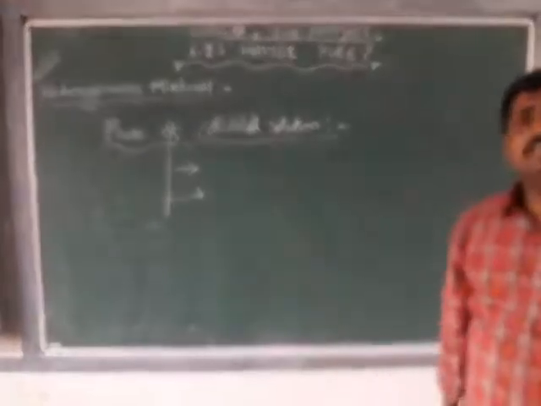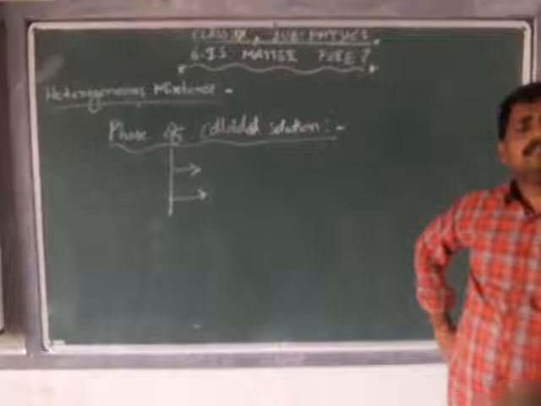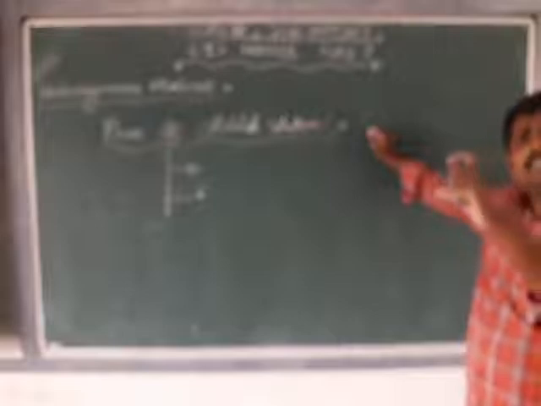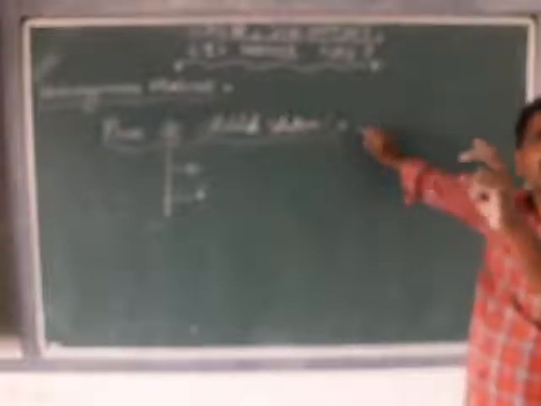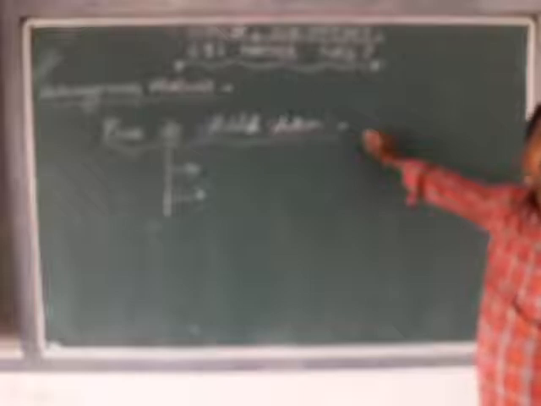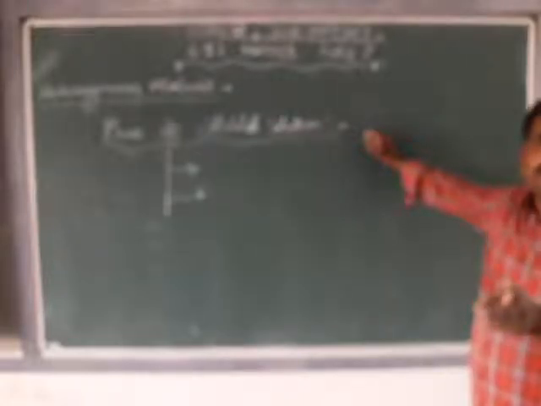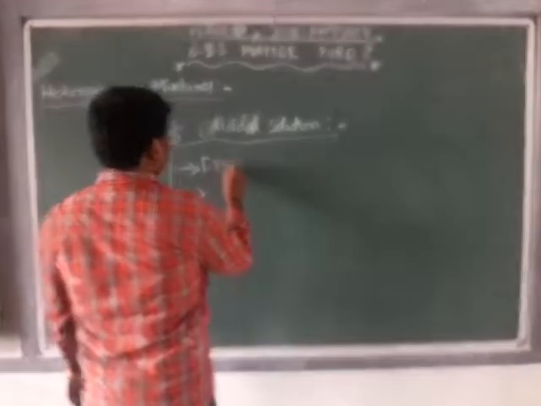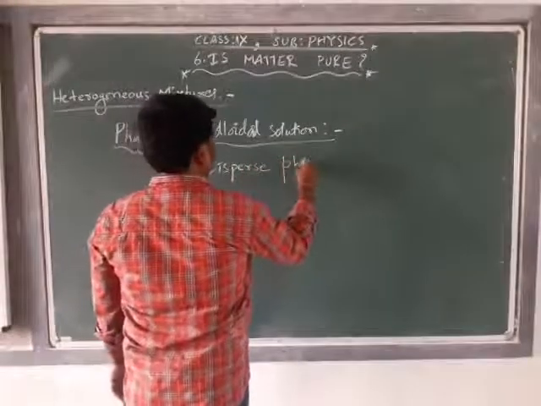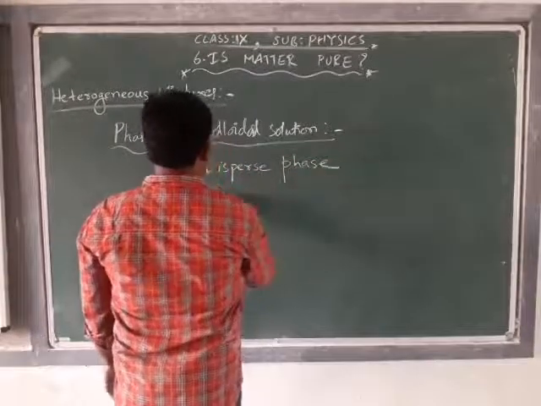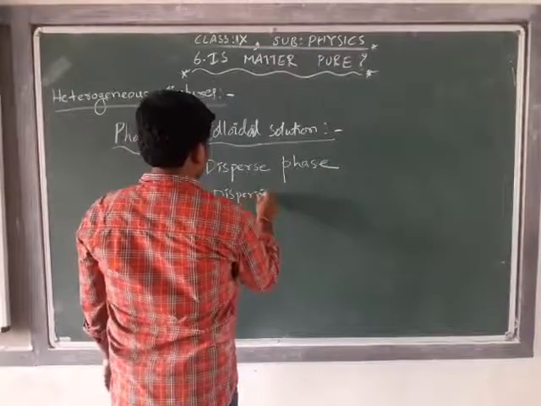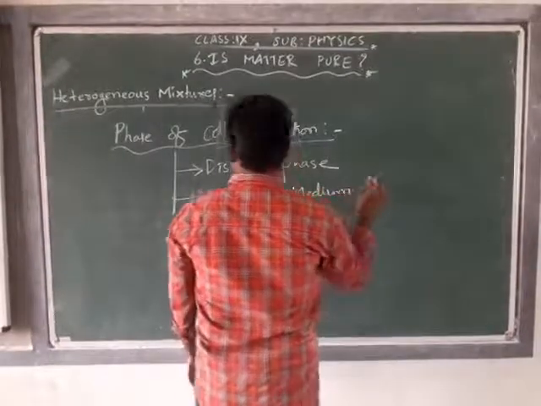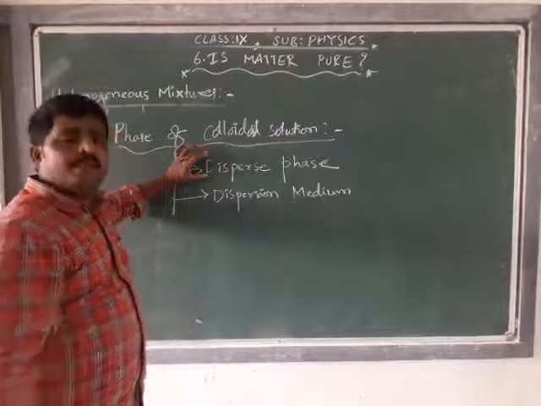The colloidal solutions have two phases. Depending on the nature of heterogeneous mixtures, we use two phases, that is disperse phase and dispersion medium. What does it mean?